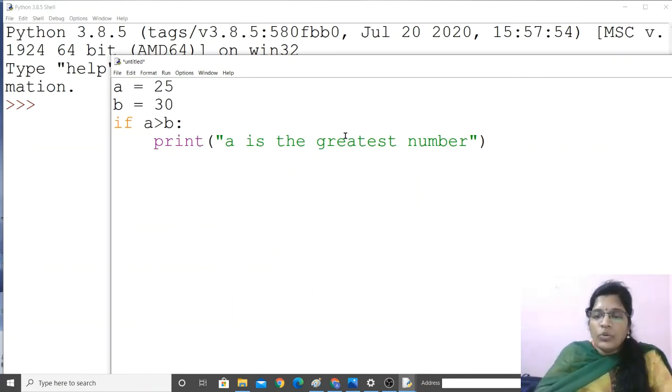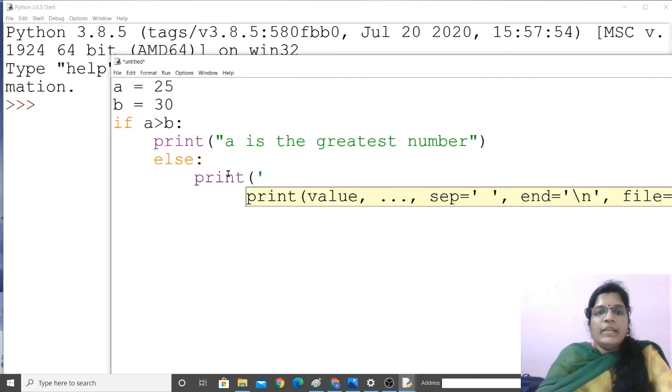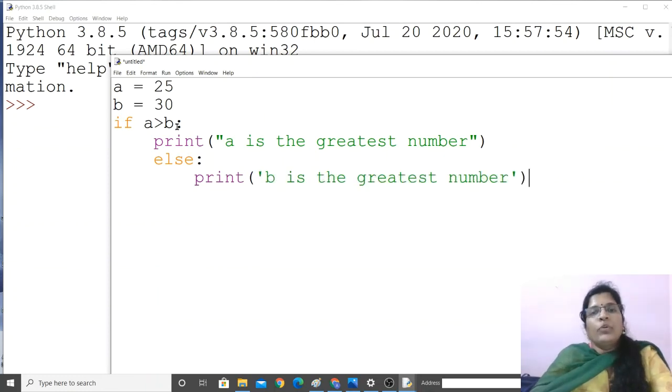If it is not true, then it will go to the next part called else part. That's what it is called, if else. Print B is the greatest number. So close the quotation. That's all. The program, it's over.